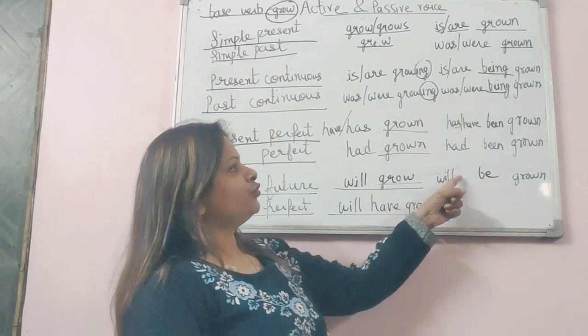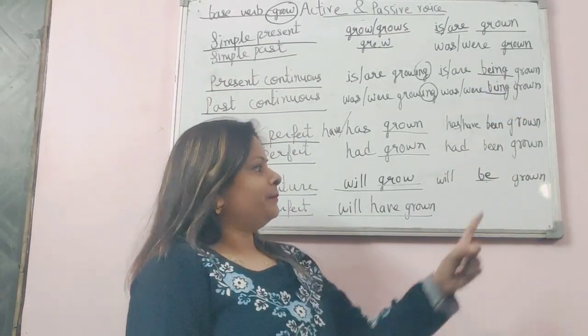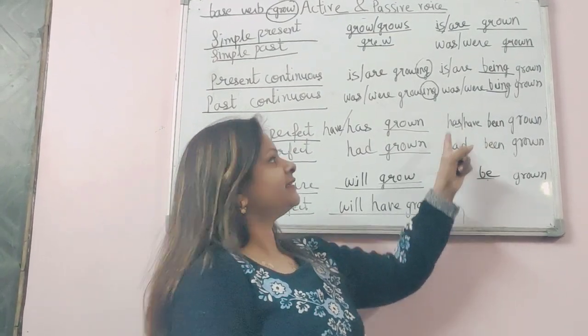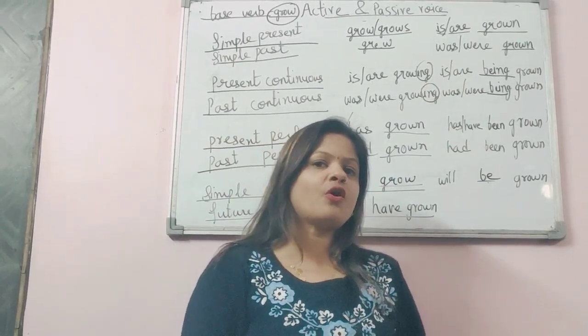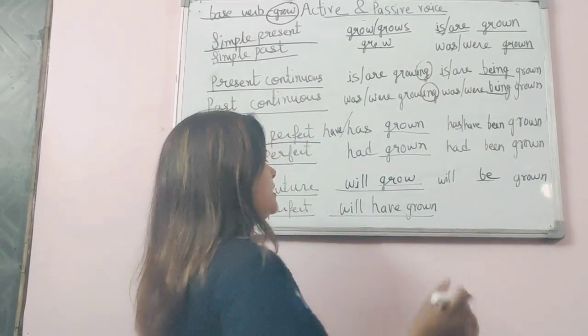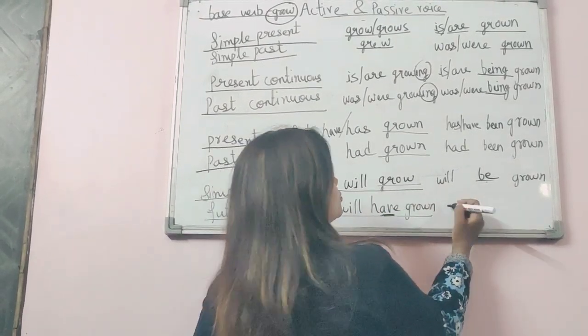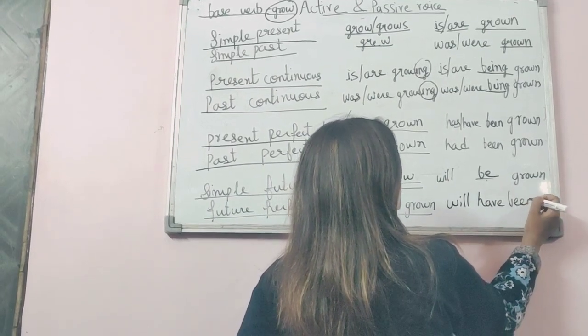Now do you know the difference between being, been and be? Be with the modals, been with has, have or had sentences, being with the ing verb. We are talking only of passive voice. Okay, so will have grown. If there is have, we'll write will have been grown.